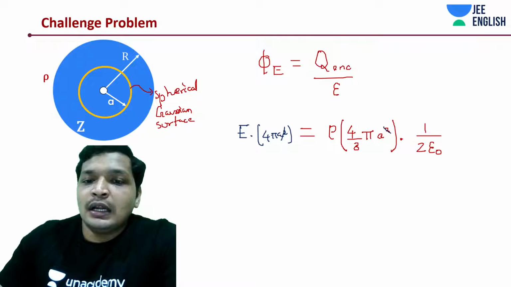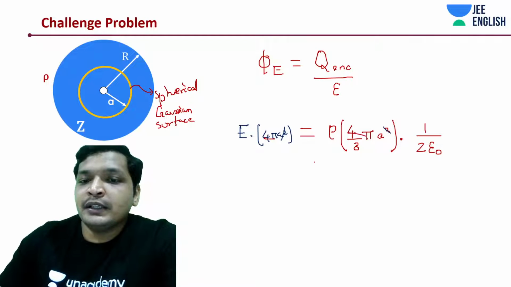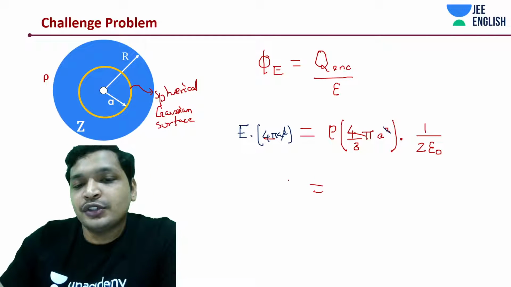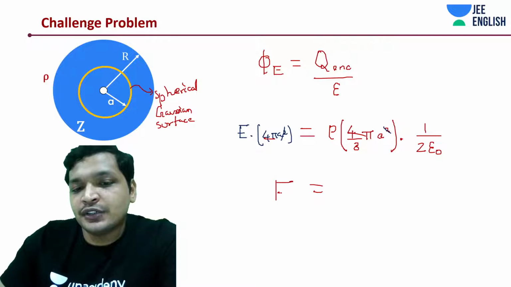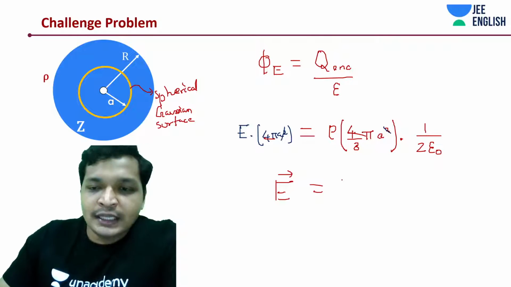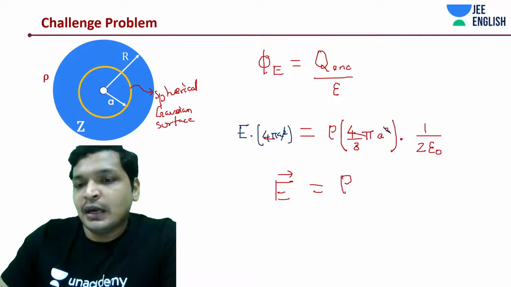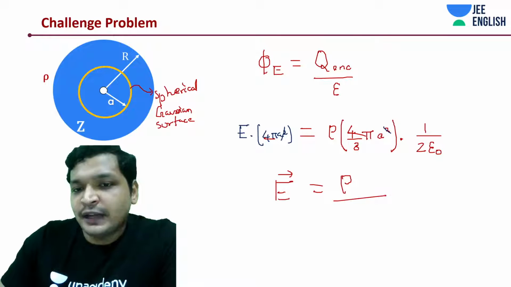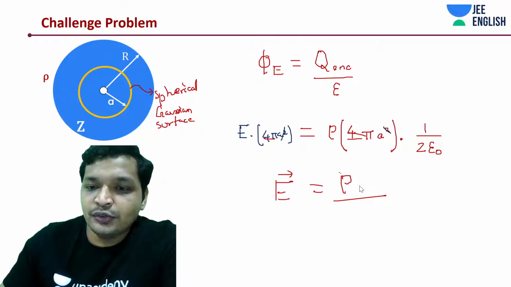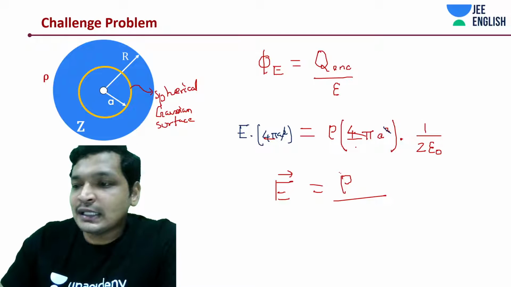Okay, and cancel out 4 pi. Just don't start working around those simpler things. So it should be something like electric field should have been... Notice a very interesting thing, sigma divided by, okay, assuming it as uniform charge density. This is true, isn't it? What is that interesting thing, students?